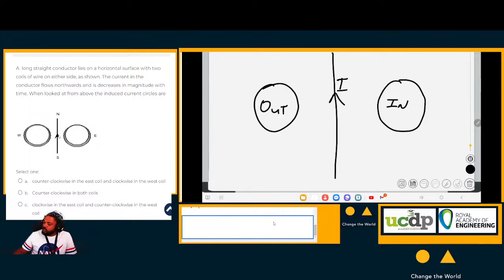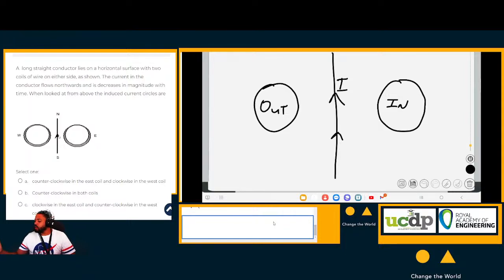So that is your right hand rule for the conductor. Very important, it's the right hand rule for the conductor. Now these two are also conductors, these circular conductors. So we have the magnetic field coming outwards. Now you do the exact same thing, but now your thumb is pointing in the direction of the magnetic field, and your curled fingers now will point in the direction in which current will flow.